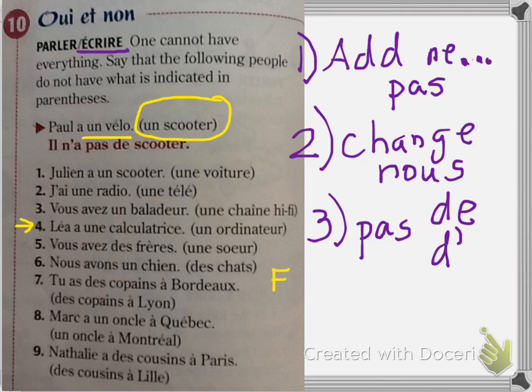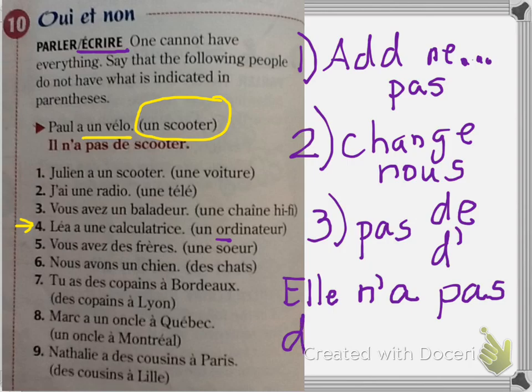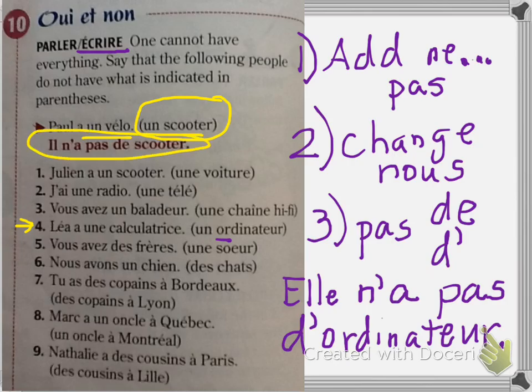So our sentence we would write is, Elle n'a pas, and now we're changing une calculatrice to un ordinateur, and because ordinateur starts with a vowel, it's going to be the d apostrophe, d'ordinateur. So there's another example. So you're going to write out the sentences like this red example sentence in your book.